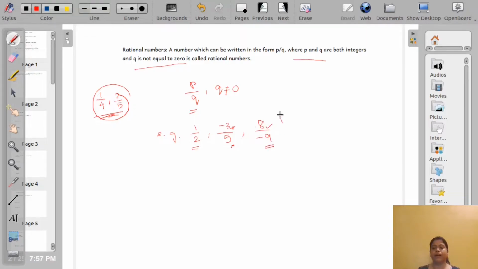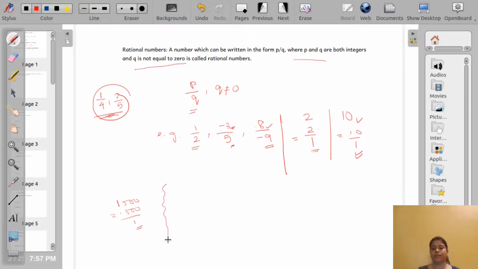Now you can ask whether 2 is a rational number. Think, is 2 a rational number? The answer will be yes, because we can express 2 as 2 by 1, P by Q form, and Q is not equal to 0. That's why 2 is a rational number. Similarly, 10 we can write as 10 by 1. That means 10 is a rational number. Then say 1500. This is also a rational number because we can write 1500 as 1500 by 1, P by Q form, where the denominator, that means Q, is not equal to 0.